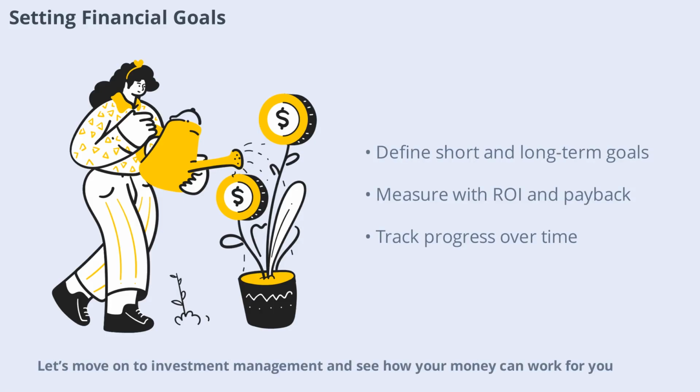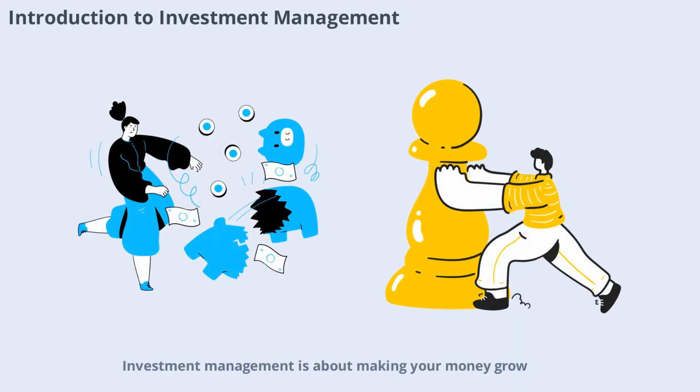Let's move on to investment management and see how your money can work for you. Investment management is about making your money grow. It involves choosing where to invest, such as stocks, bonds, or alternative assets, and balancing risk with potential returns. A well-managed investment portfolio can help you achieve financial goals faster and build wealth over time. Understanding the basics of asset allocation and risk-return analysis is key to making informed investment decisions.